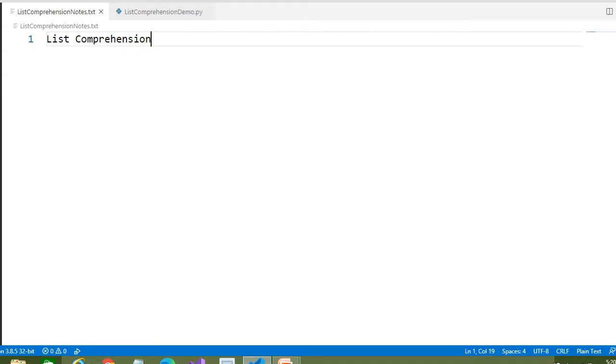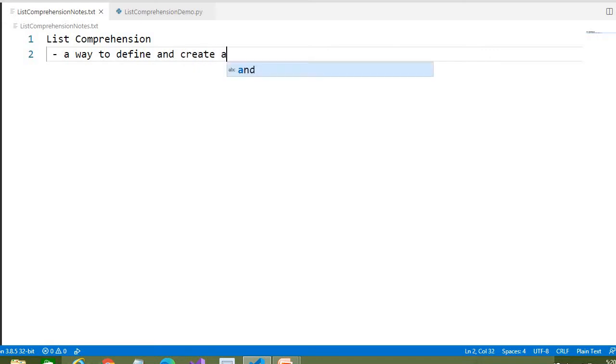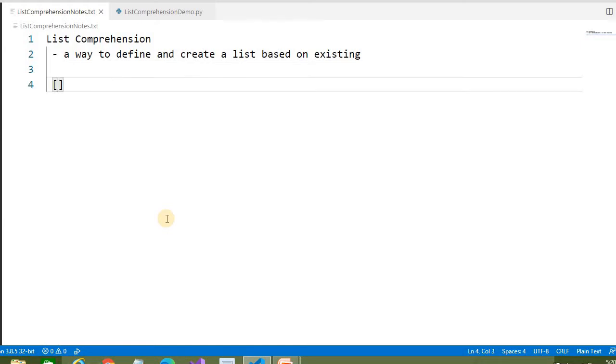So let's take an example. List comprehension is a way to define and create a list based on an existing list, or anything which is iterable, which gives one element at a time. It has a predefined syntax: expression for item in iterables. Simple.